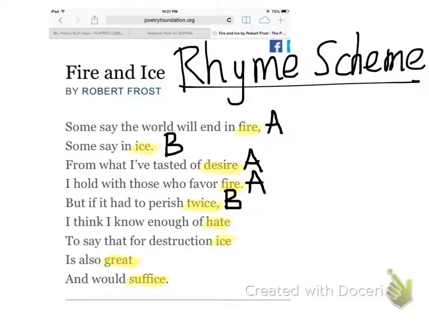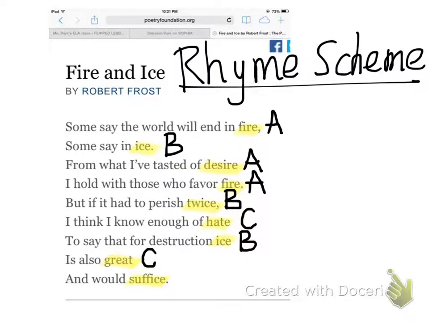Next, hate. Hate is different. It doesn't rhyme with fire. It also does not rhyme with ice, so it has to be given a brand new letter, C. Ice rhymes with twice and ice, so I'm going to give it the B again. Next, great. Great happens to rhyme with hate, so I'm going to give great the letter C.